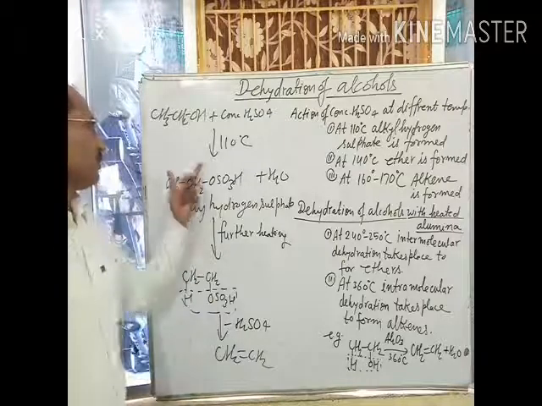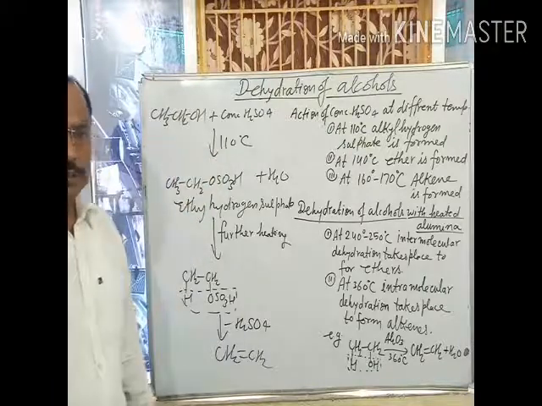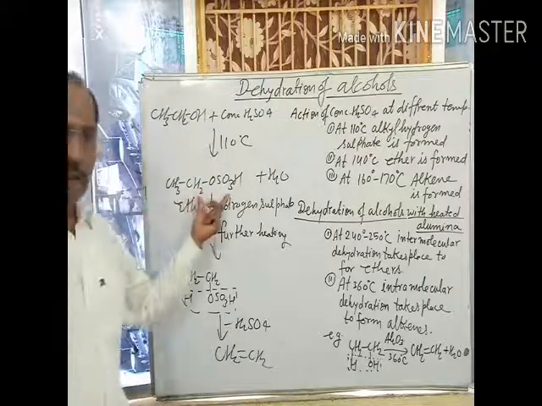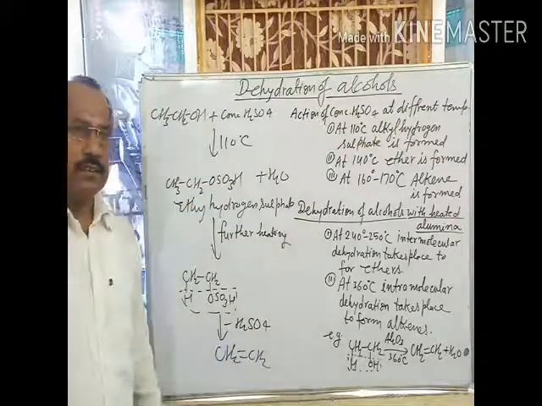This is the action of concentrated sulfuric acid with alcohol at 110 degrees Celsius. Alkyl hydrogen sulfate is formed, which on further heating gives alkene.